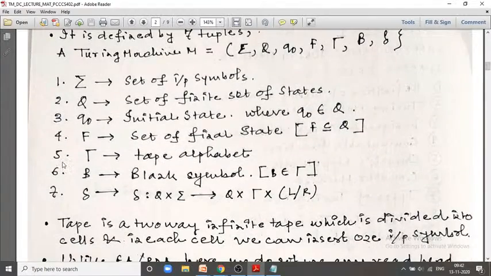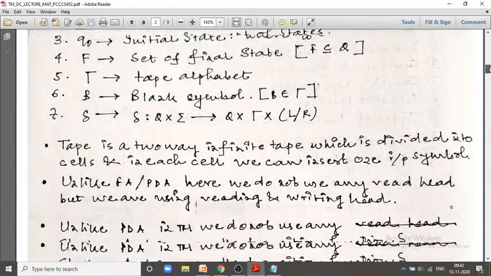Next is tuple number 5, big gamma. This is the Greek letter, and it is the tape alphabet. What is the tape?